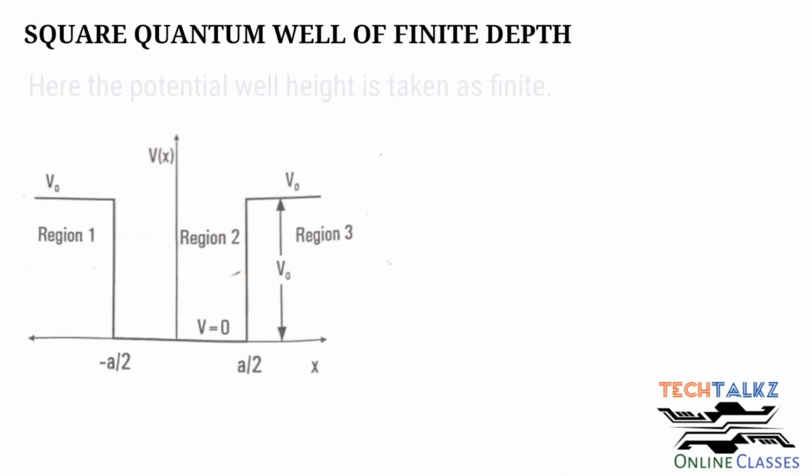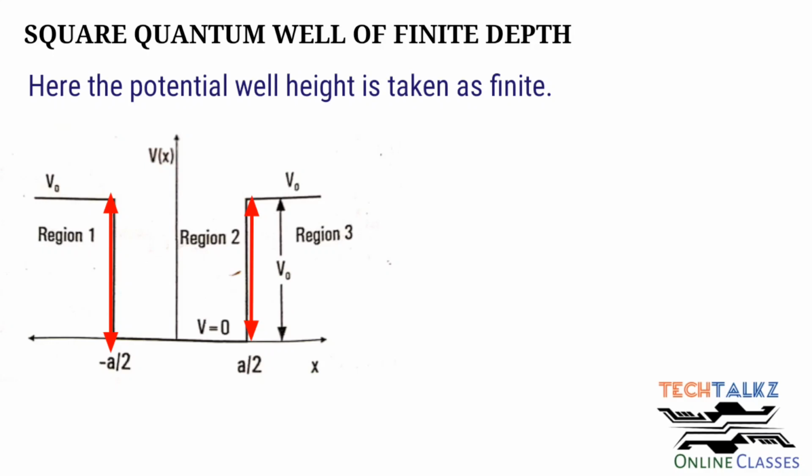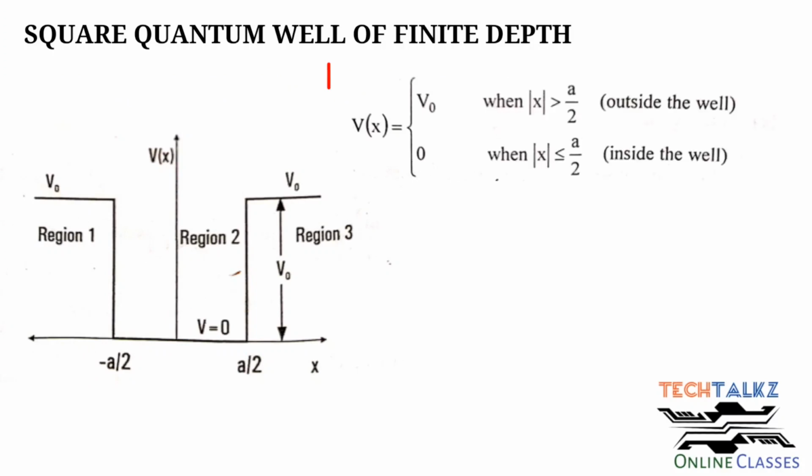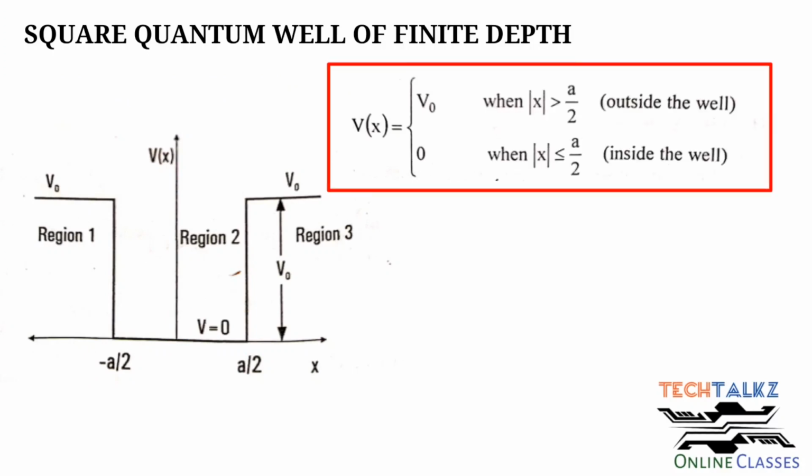In a practical case, the barrier is finite and this is called a finite square quantum well. Here, regions 1 and 3 are wider band gap materials and region 2 is a lower band gap material. Potential in regions 1 and 3 is V0 and let the width of the well be a. Inside the well, the potential is 0, and from the center point 0, the edges are taken as a by 2 and minus a by 2. The potential is V0 outside the well and 0 inside the well.